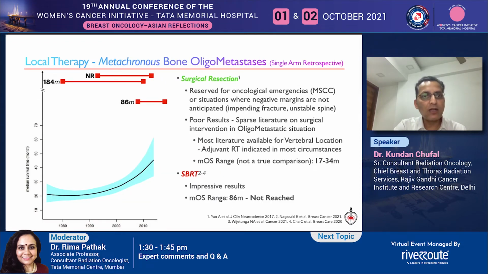Bone metastases are unarguably the forte of SBRT, with results far and above surgical resections. However, in defense of surgery, I must say that the role of surgery is hampered by its use as an emergency procedure, for impending malignant spinal cord compression or quality of life altering fractures, procedures where margin considerations are secondary, thereby explaining the poor results. Therefore, the median survival comparisons are not actually valid.